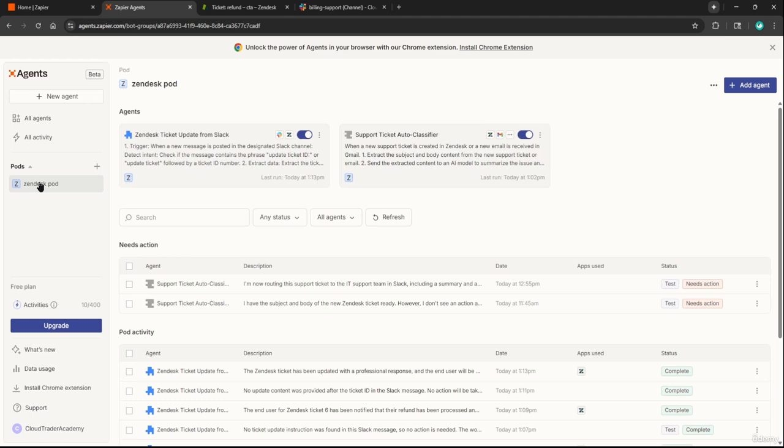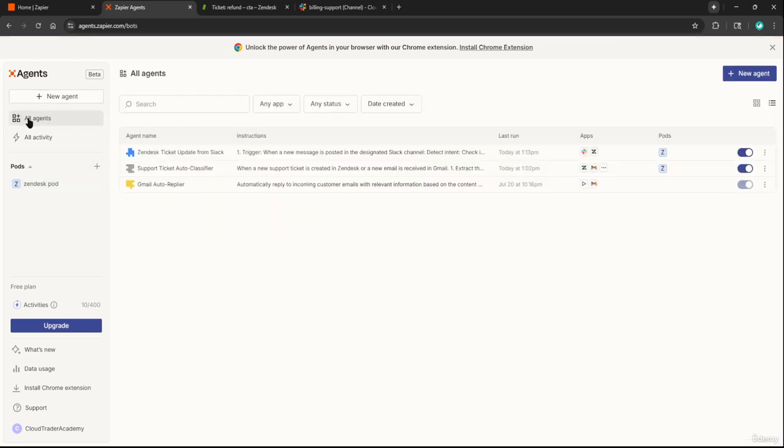So for example, I made a Zendesk pod because I have 2 agents that work on the same type of thing. They both have 2 separate tasks, but it's all related. So a way to organize this would be with pods. So if you had maybe 5 to 10 AI agents working on a specific goal or specific task, you could throw them all in the same pod to keep things organized. So let's head back to all agents and let's look at some of the details here.